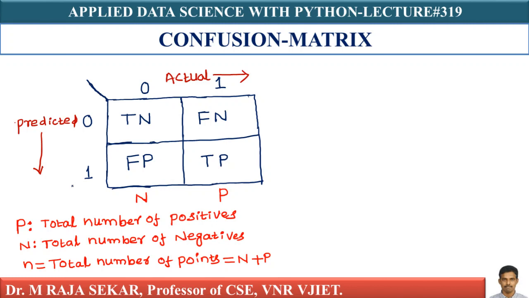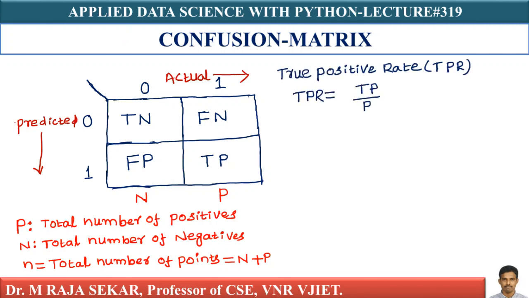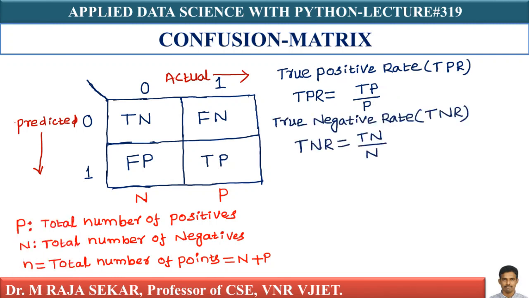Now, given these simple definitions, let's understand a bunch of terms. There is something called true positive rate, TPR. What is my TPR? TPR equals TP by P. TP means the number of true positives, so this is the number of true positives by the total number of positive points. What is TNR? In a similar manner, TNR is TN by N: the number of true negatives by the total number of negatives.